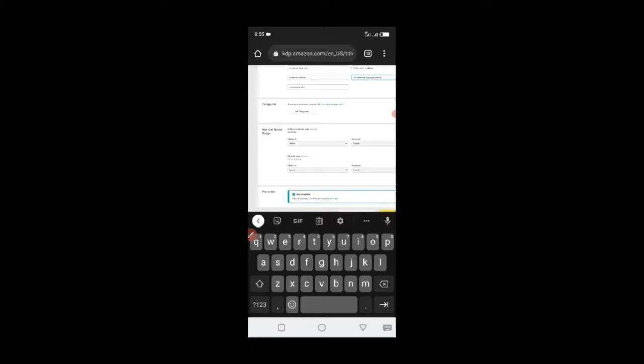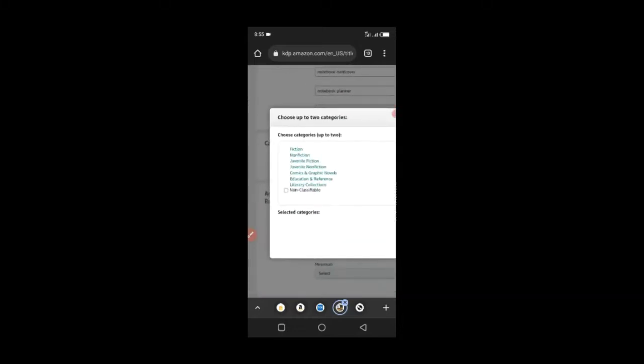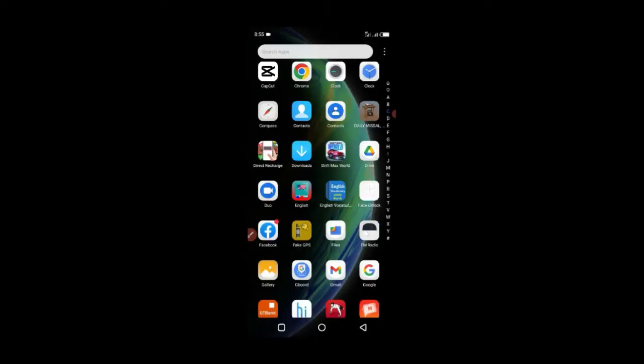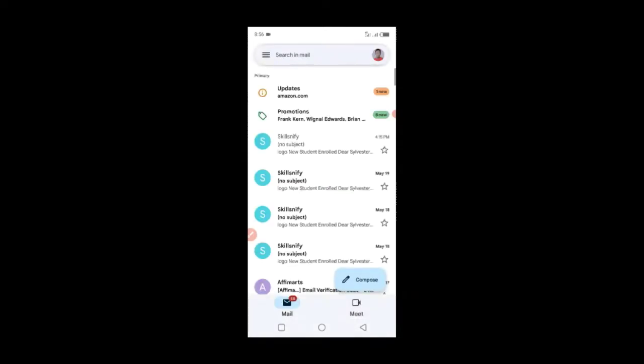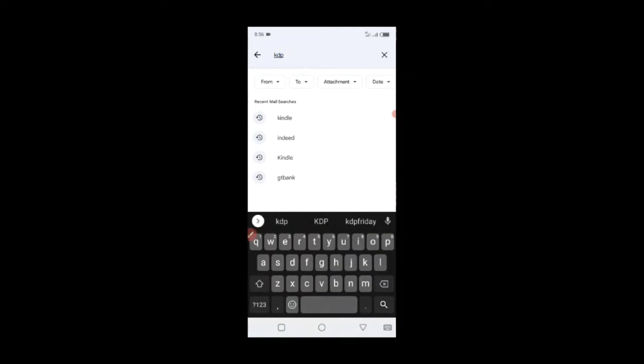But for our categories, let's do our categories first. So we're going to choose our categories. Also, most people don't know this, you can add an additional 10 categories to your book, right? You can just contact Amazon and you just list it. I'm going to show you an example of what I'm talking about so that you know that this is what I've actually done. So I'm going to search for KDP.